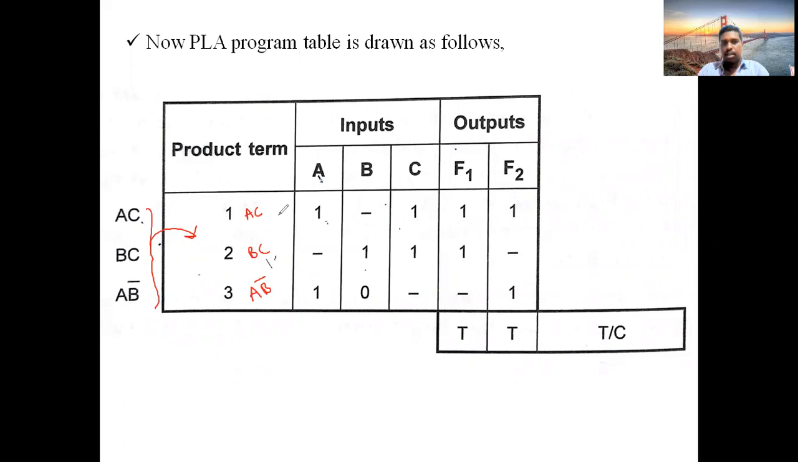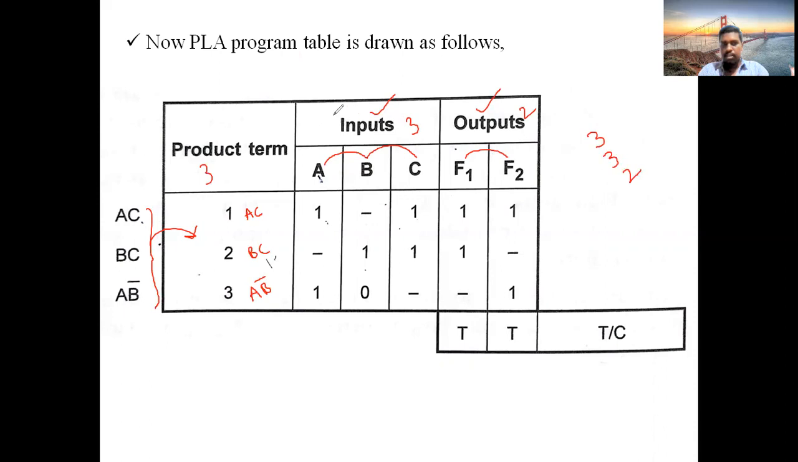Now these are your input sections and these are your output sections. How many inputs are there? A, B, C. Three inputs are there. How many outputs are there? F1 and F2. We got only two expressions in the question, that's why two outputs. How many product terms are there? Three product terms.